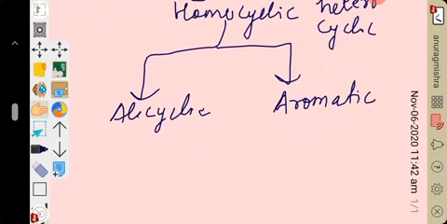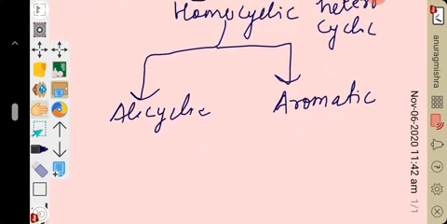Okay, so what is the meaning of alicyclic and aromatic? Alicyclic means the compounds which contain a ring of 3 or more carbon atoms. These resemble aliphatic compounds more than aromatic compounds in many respects.